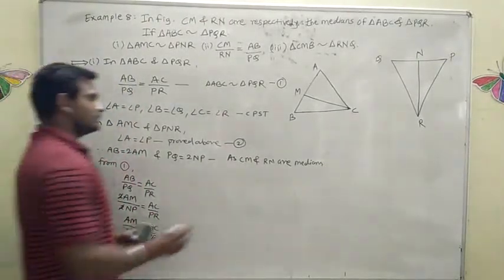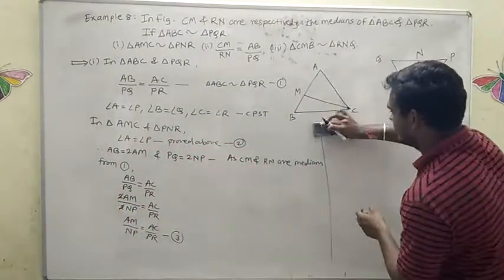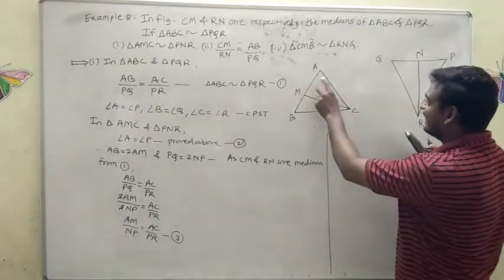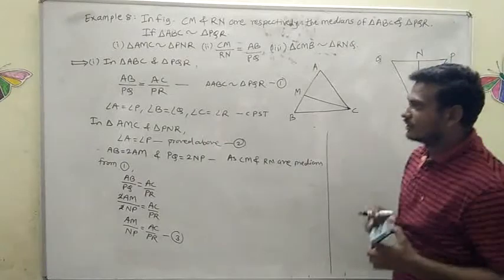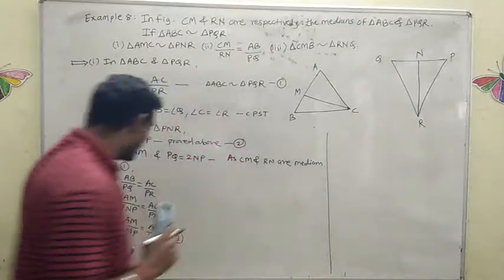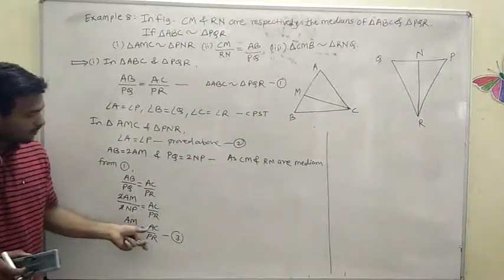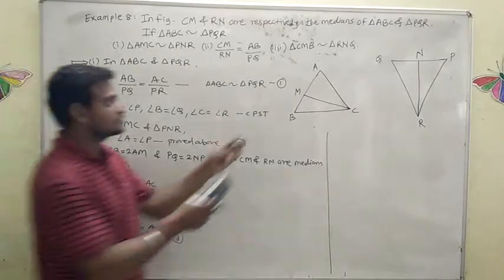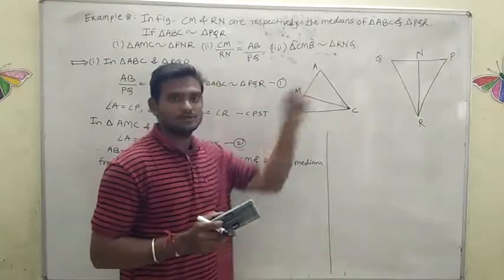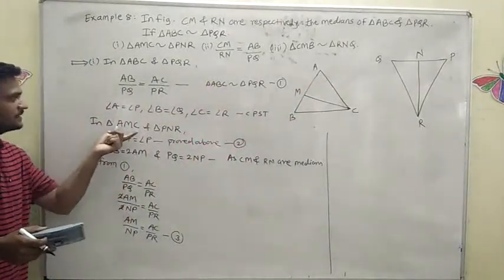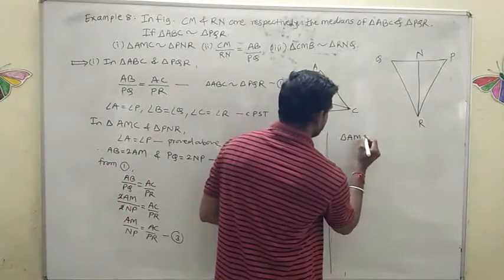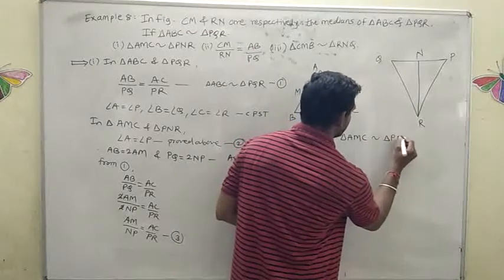Now see here, in triangle AMC and triangle PNR, in these two triangles, angle A is equal to angle P we got, and the ratio of the two sides, that is AM by NP is equal to AC by PR. The ratio of these corresponding sides is equal, and the included angle is also equal. Can I write triangle AMC is similar to triangle PNR? Yes. Therefore, triangle AMC is similar to triangle PNR.